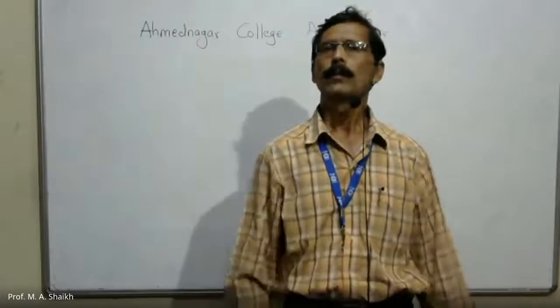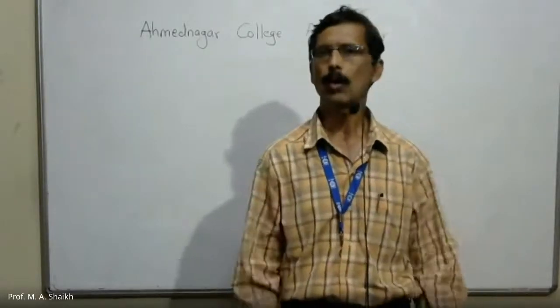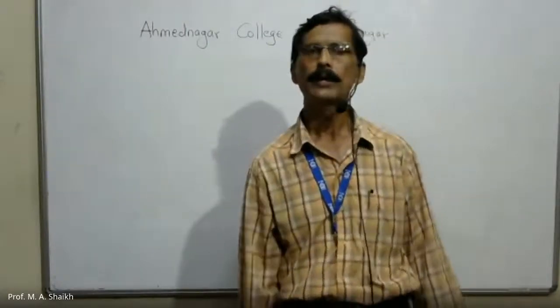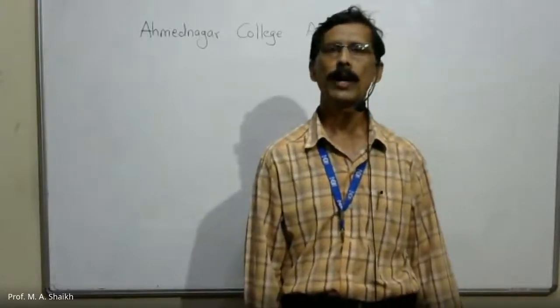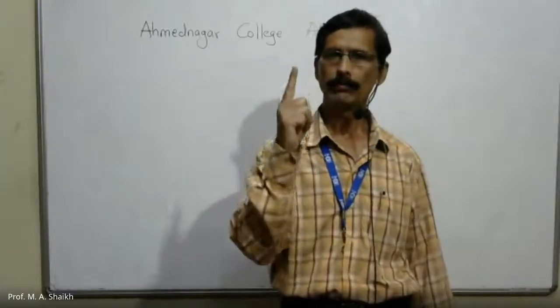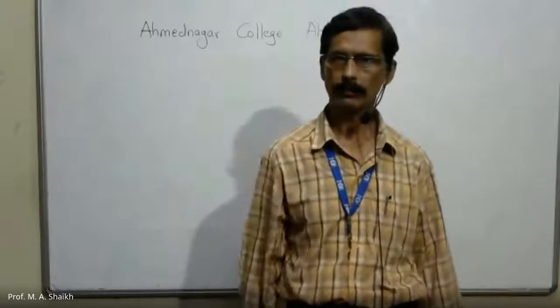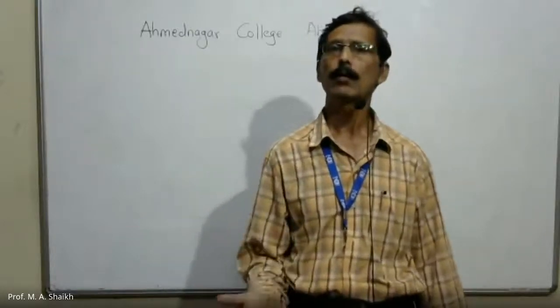Here, see the heading, classification of system. On the basis of exchange of energy and matter, this basis is important, systems are classified into three types: open system, closed system, and isolated system. Now, the question arises: what is an open system?